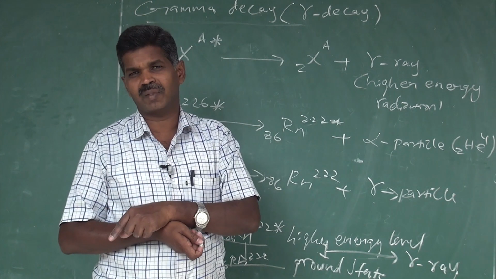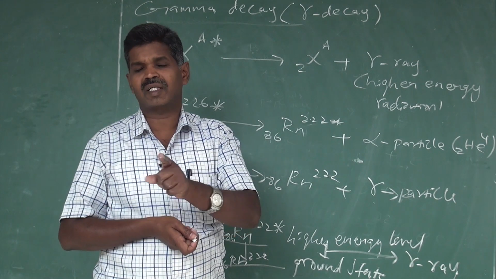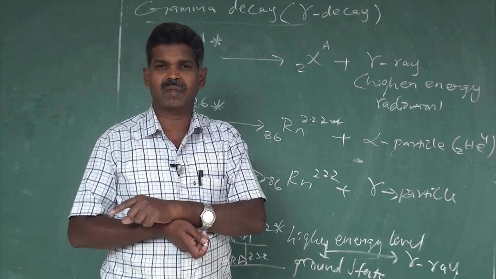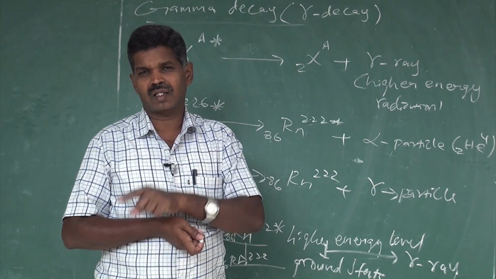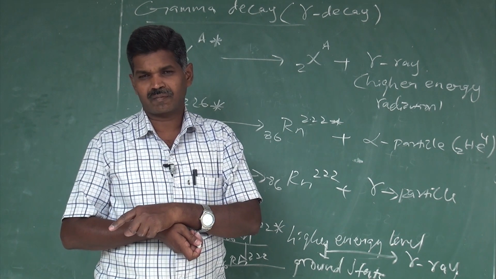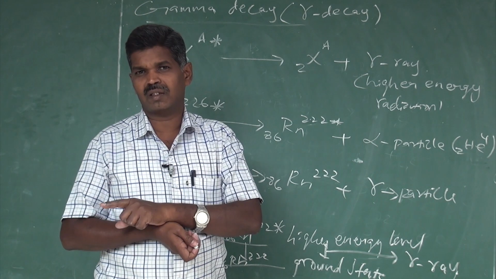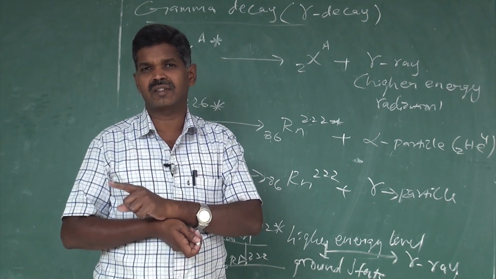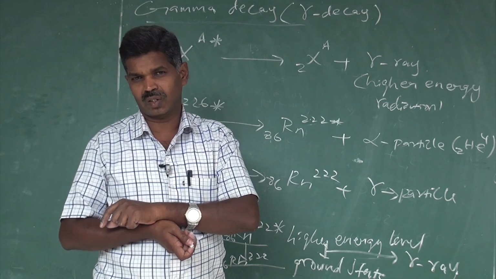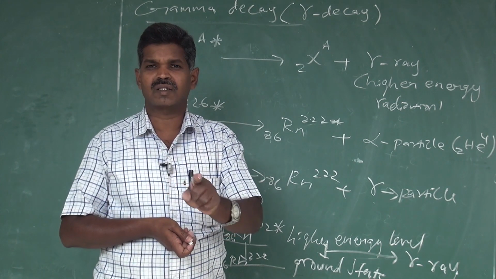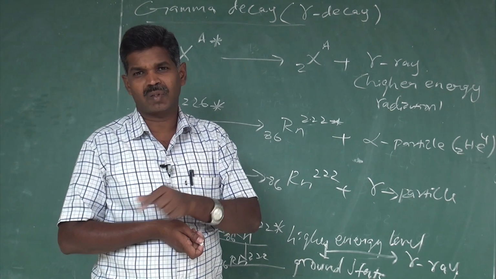If a positron is emitted, the mass number remains the same and the atomic number decreases by 1. Another one is gamma decay. In gamma decay, the radioactive element emits radiation and moves from a higher energy level to the normal energy level only. That's why the mass number and atomic number remain the same in gamma decay.